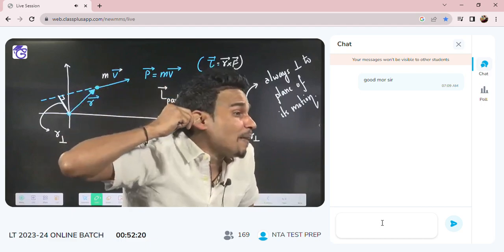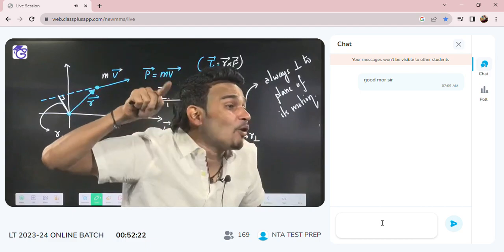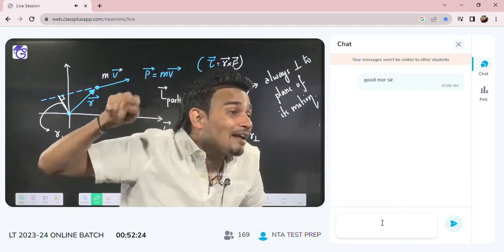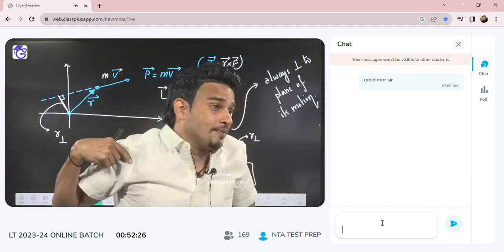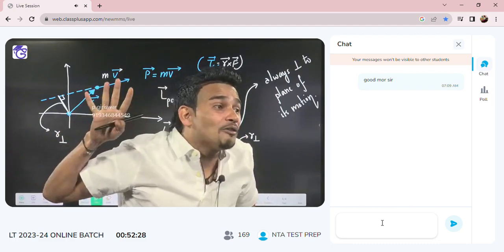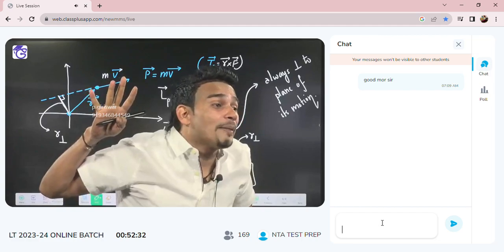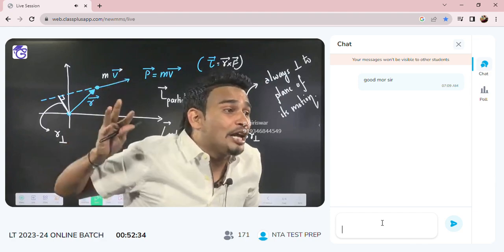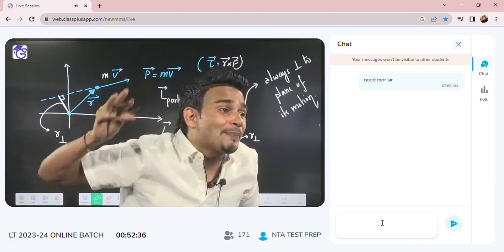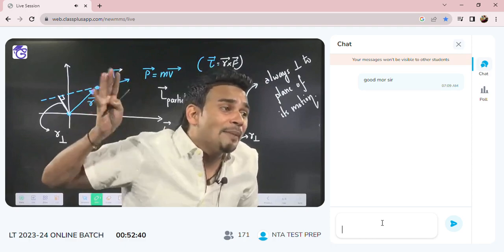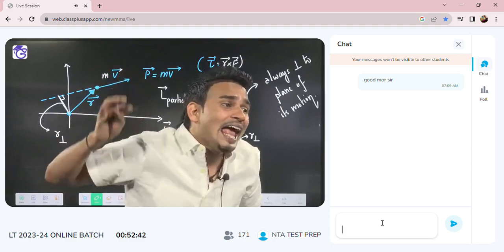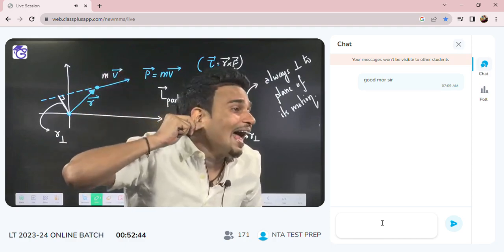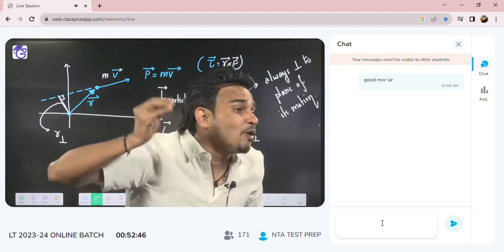Angular momentum of the particle, L vector, will be equal to m into r vector cross v vector. If anyone asks me the value of angular momentum, it will be coming as mv into r perpendicular. The way torque was r perpendicular into F, in a similar manner angular momentum will be mv into r perpendicular.